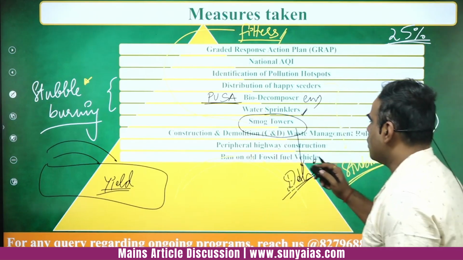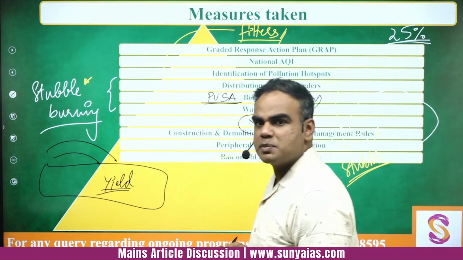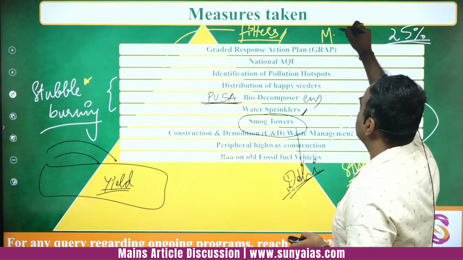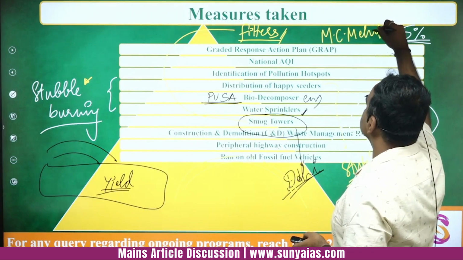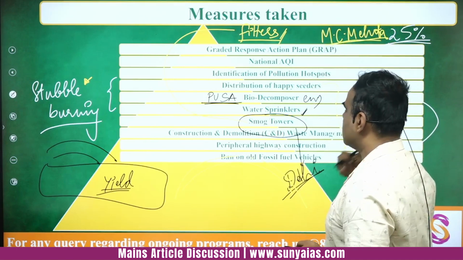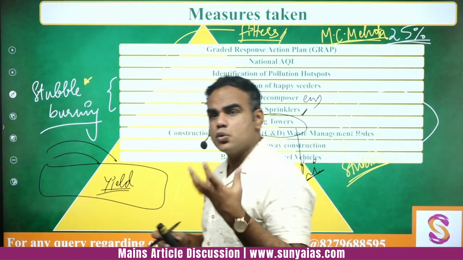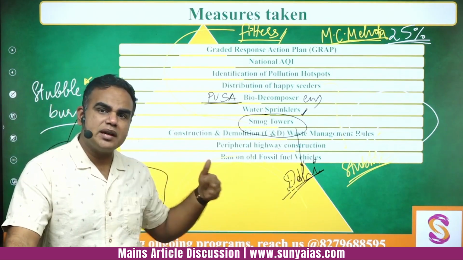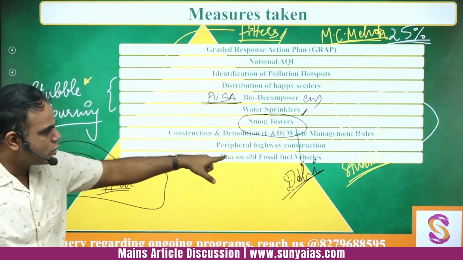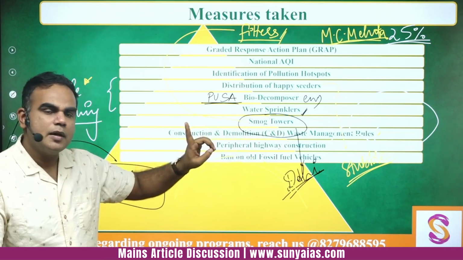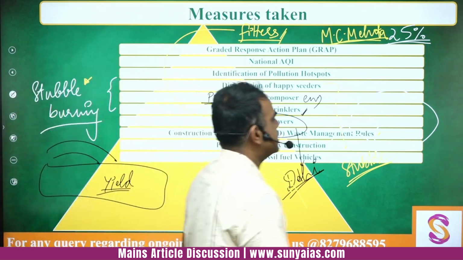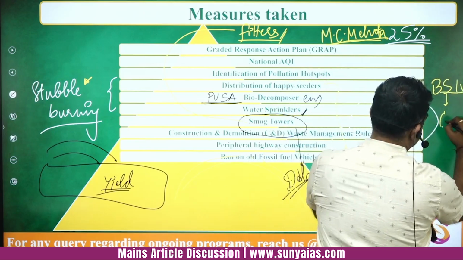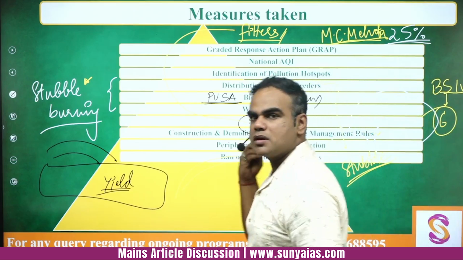Ban on old vehicles, especially again इससे related एक prominent MC Mehta case भी रहा है. There has been a very prominent MC Mehta case, right? And ultimately the vehicles which are getting old, तो उसमें भी you know that there is mandatory re-registration of the vehicles and the old vehicles have to be discarded. तो ये चीज हो रही है, ban on old fossil fuel vehicles. In fact, that is why a lot of emphasis is also on the transition of BS4 to BS6. ये transition भी बहुत जरूरी हो रहा है.